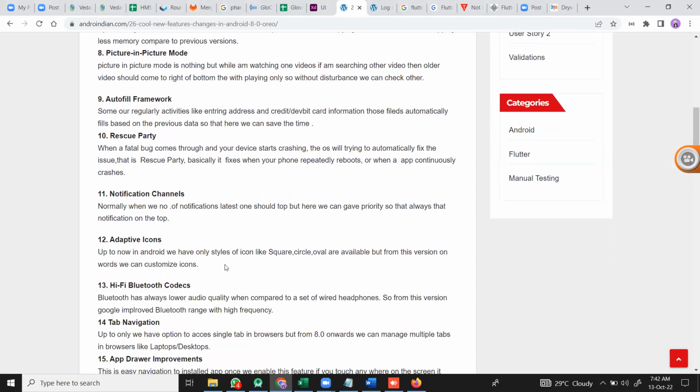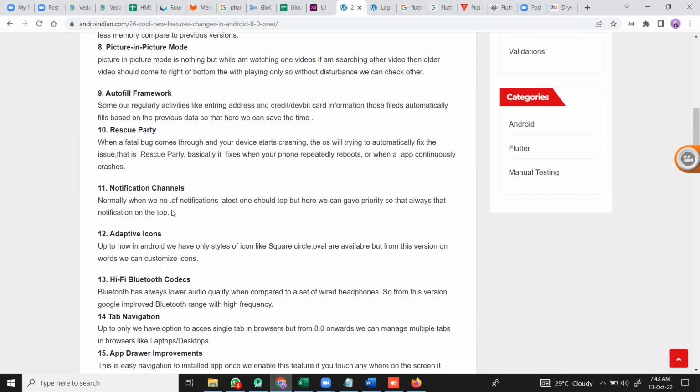And the next is the notification channel. So this notification we can discuss in detail here, because in notification there are total 3 types of changes happened in this. When we see notifications normally on a mobile, if I scroll from top to bottom like this, previously it was saying that you received a notification from WhatsApp, but now it is saying that you received 3 messages from contact A to contact B, like it is showing that. And that is one feature.